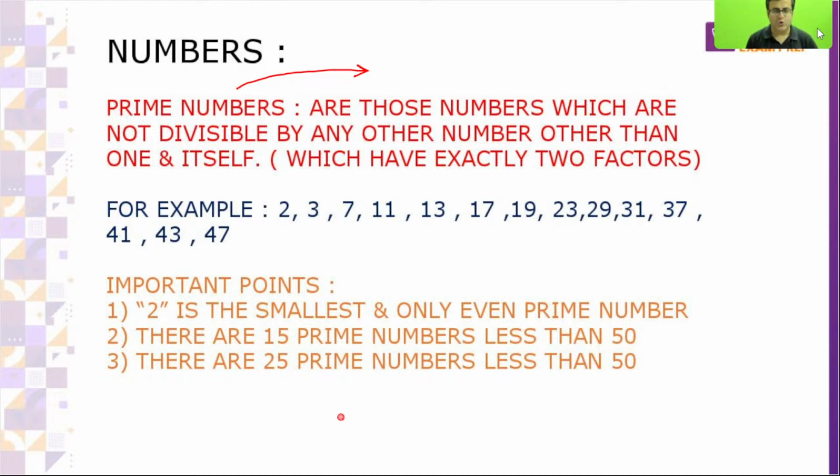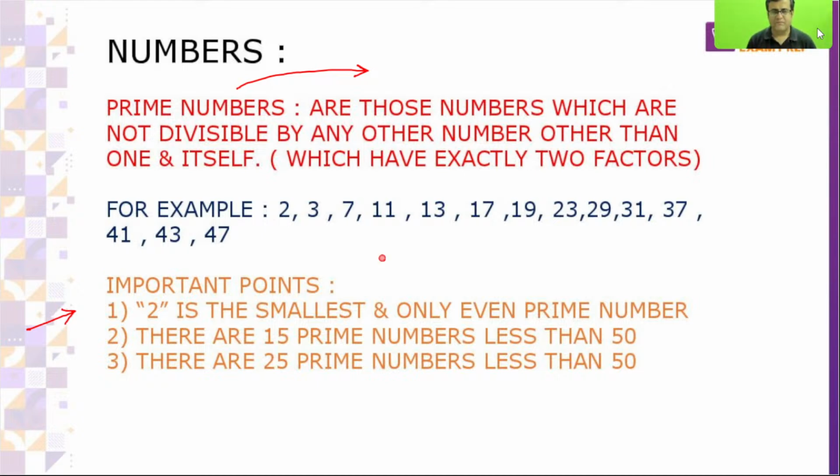Important points you should remember. 2 is the smallest prime number. If somebody asks which one is the smallest prime number, it is 2. Then 3, then 7, then 11, then 13, that is going on. But the smallest one is 2.